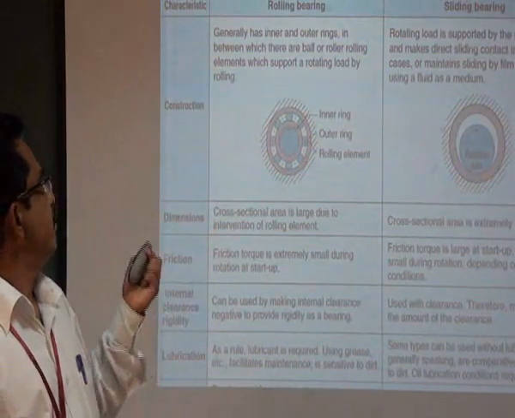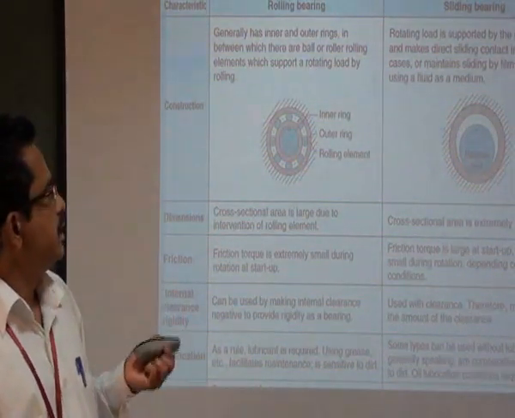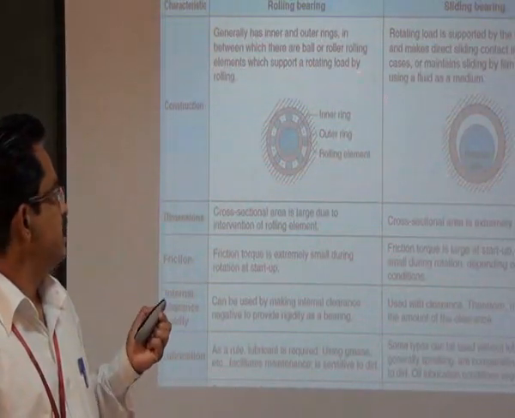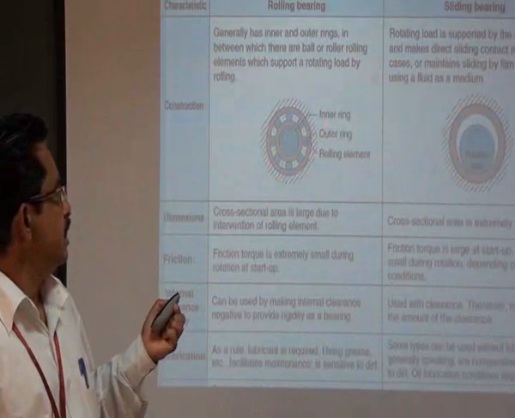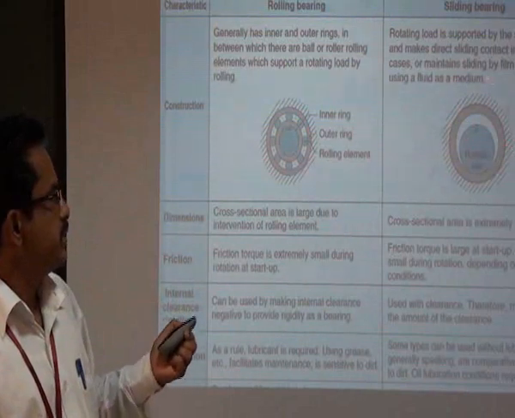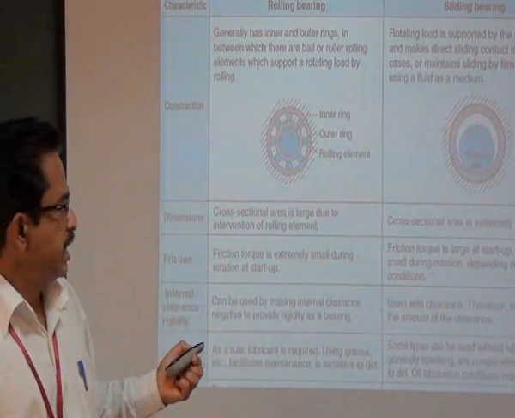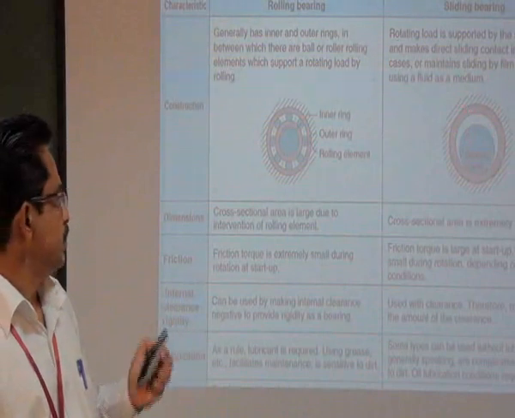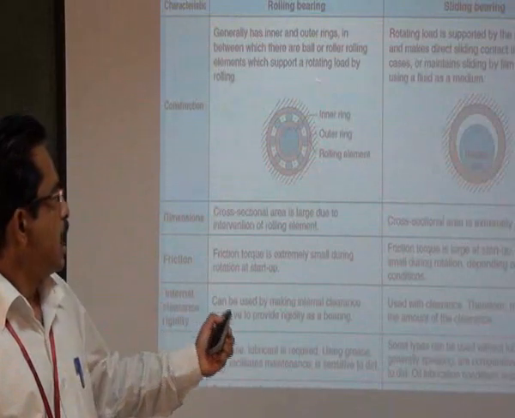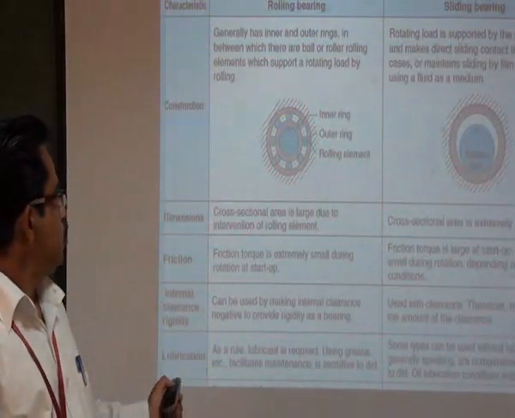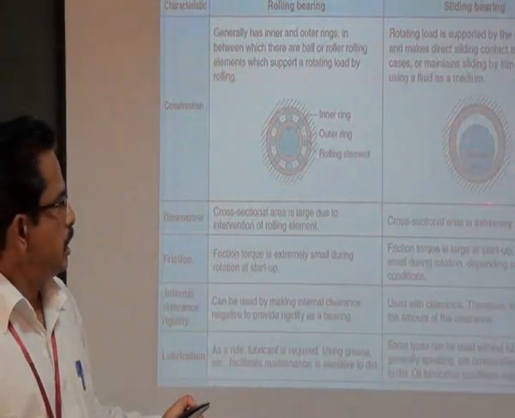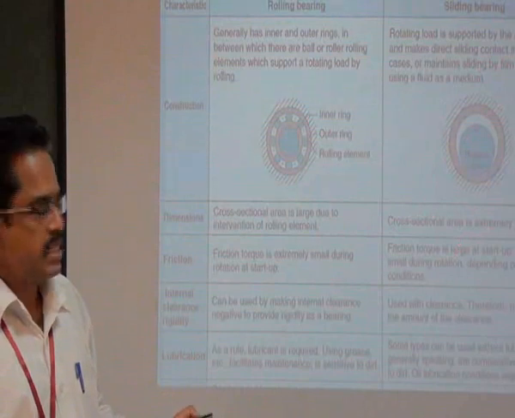So now let us have some comparison between the rolling bearings and the sliding bearings. Here you can see there are so many elements: inner ring, outer ring, rolling element and cage also. Here it is very simple. You can see the rotating axis or shaft, then the bearing. According to the dimension, in order to have all these elements, it requires more area, more space, whereas the journal bearing requires very little area.